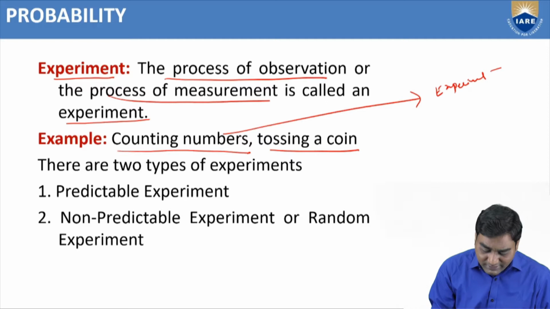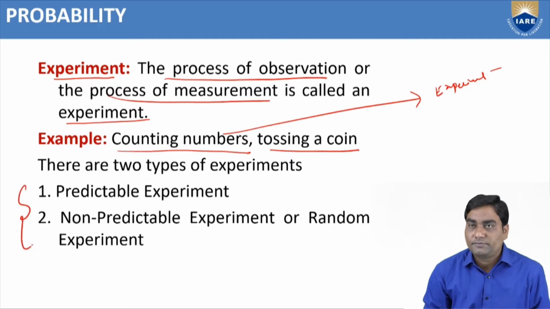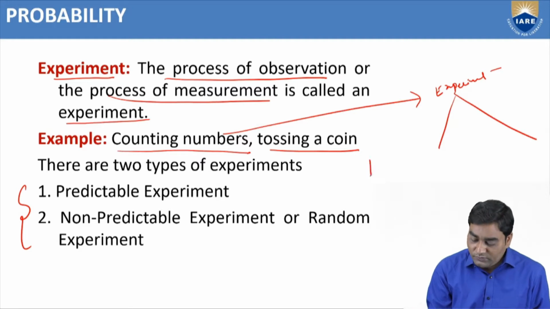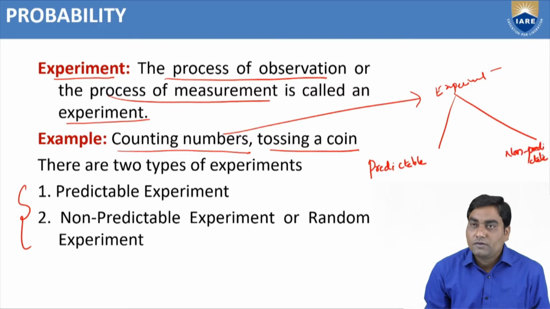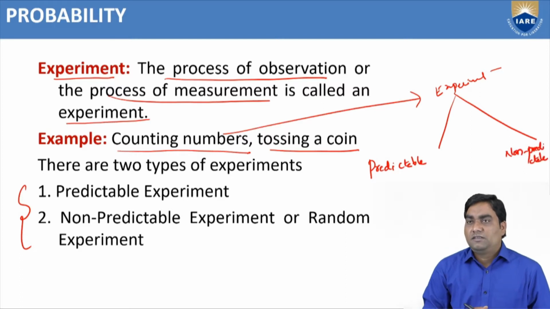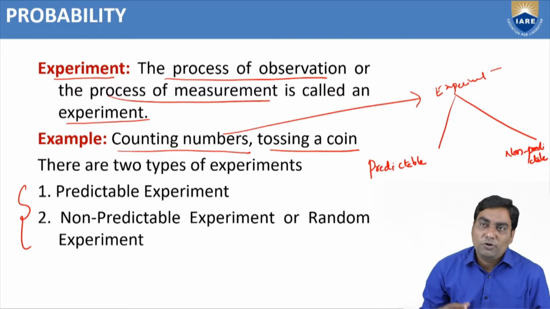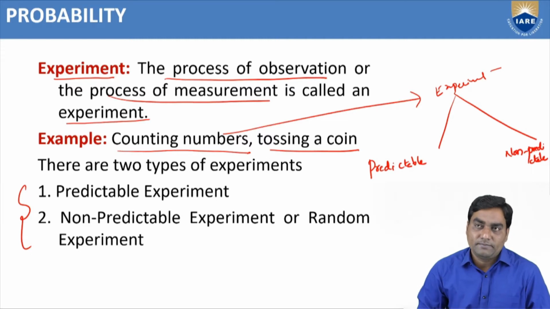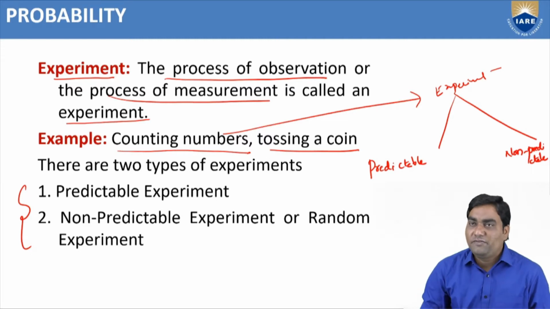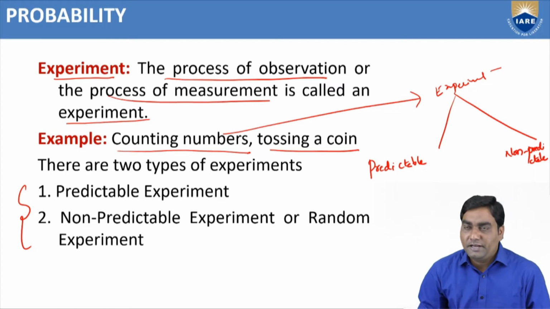This experiment is divided into two parts. First one, predictable experiment, and second one, non-predictable experiment. What is the difference between predictable and non-predictable experiments? There is only a small difference between these two. With an example, I will explain to you.